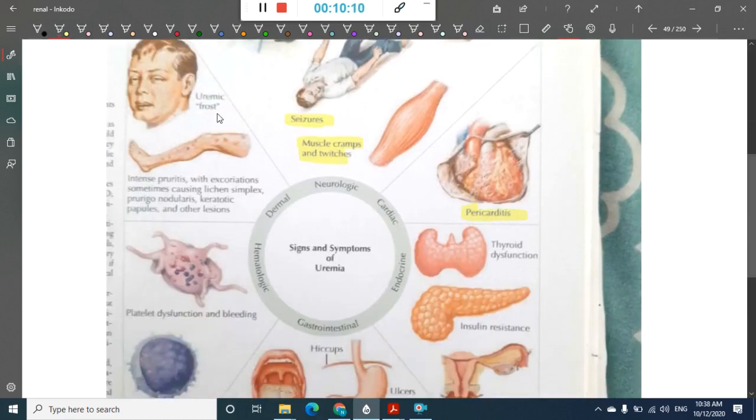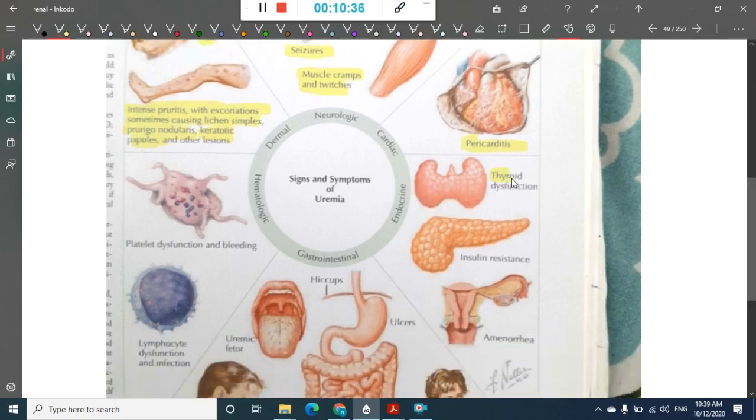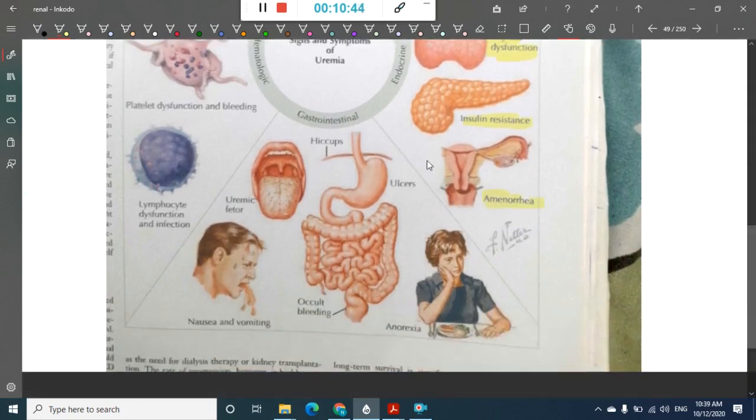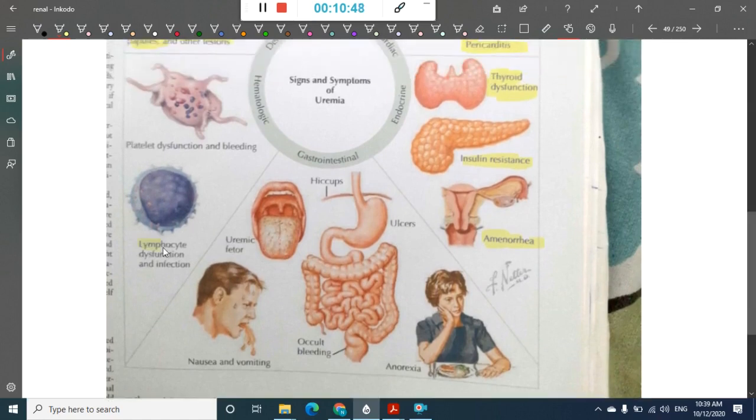There can be pericarditis associated with it. Uremic frost is seen. Intense pruritus with excoriations, sometimes causing lichen simplex, prurigo nodularis. Keratotic papules are seen in the dermatological lesions. This shows thyroid dysfunction, and there is insulin resistance and amenorrhea associated with chronic kidney disease. And in the blood you have lymphocyte dysfunction and infections, and there is platelet dysfunction and bleeding also associated with that.